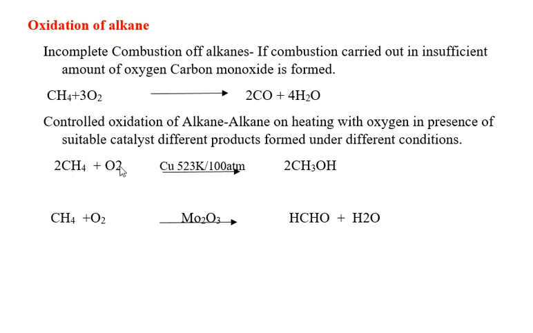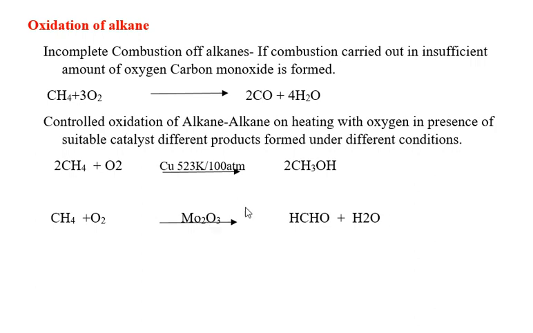You can see the methane molecule on oxidation, catalyzed by copper at 523 Kelvin and 100 atmospheres, gives methanol. You have to follow this many conditions, then only you will get controlled oxidation of alkane.